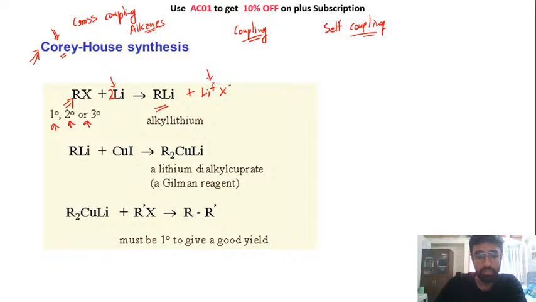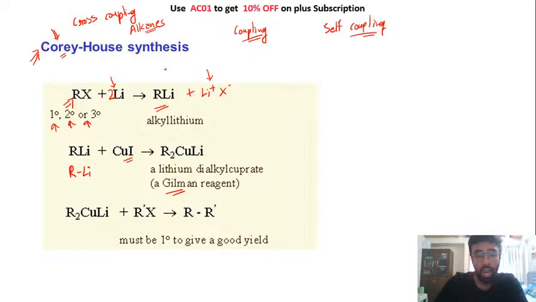Now the thing is, this RLi, if you take 2 of these and react them with CuI, we are right now seeing the preparation of the reagent of Corey-House synthesis, that is also known as Gilman reagent. So in the first step we react it with lithium.